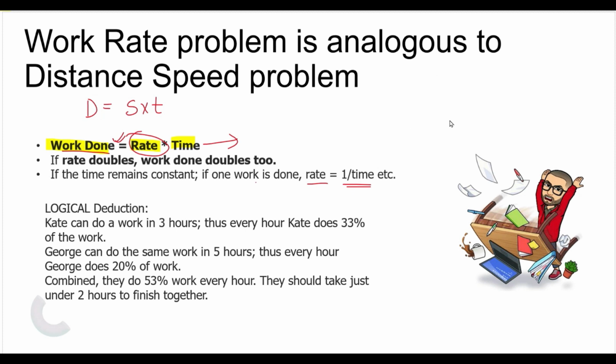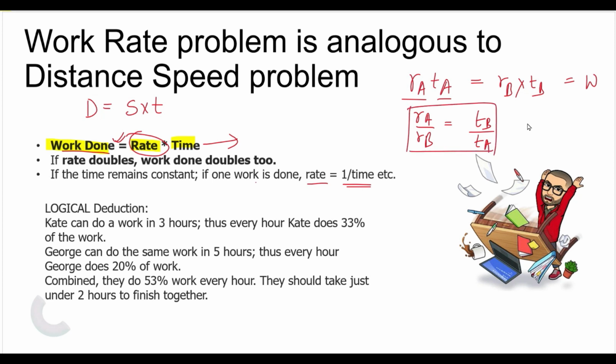It means, suppose there are two students writing a book. Work is equal to rate into time. So the time taken by A into the rate of A is equal to the time taken by B into the rate of B, which is equal to the same work because they are doing the same work. Now, if we need to find the relation, the ratio of the rate of A and the rate of B, RA upon RB, is equal to the ratio of the time taken by B upon the time taken by A.